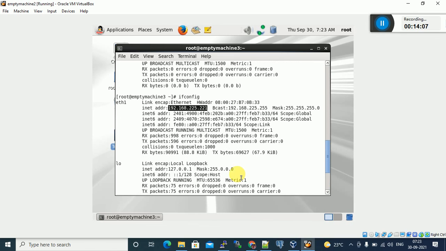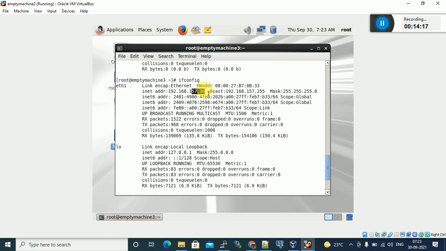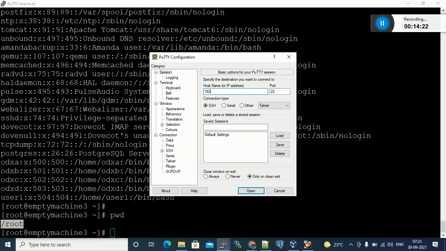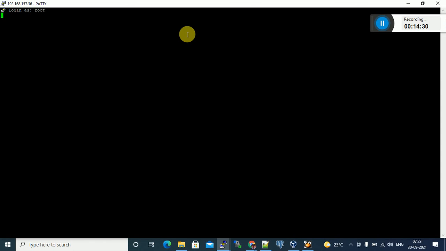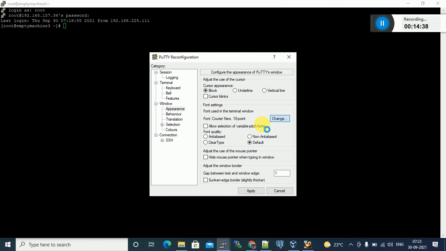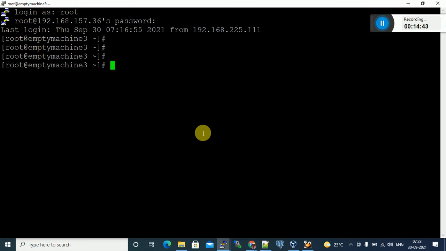Just a minute. ifconfig. 192.168.157.36. Root, Oracle. Yeah, okay.